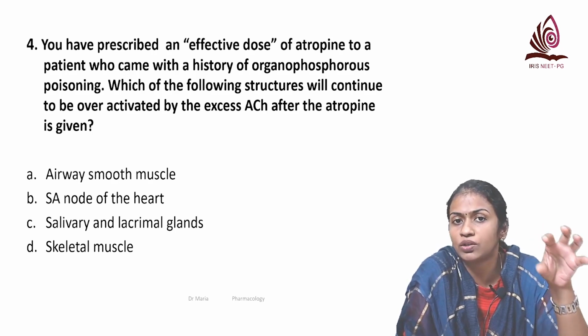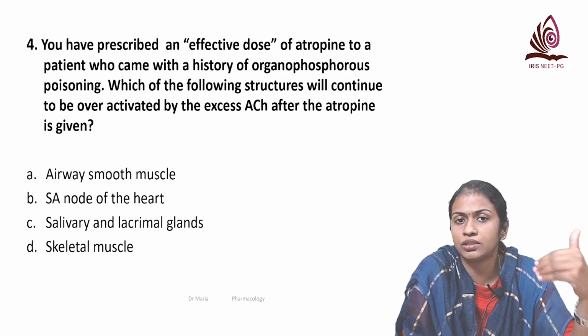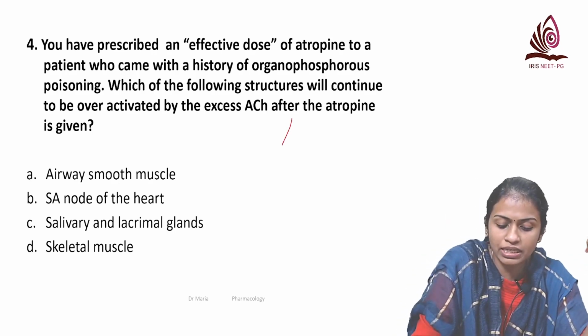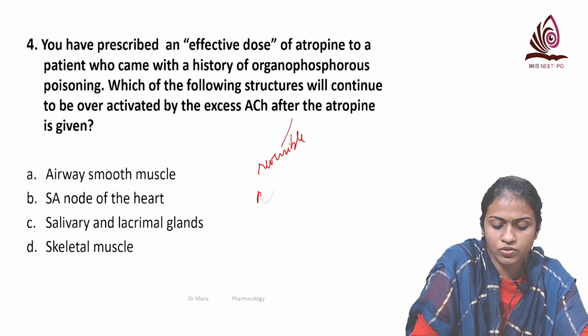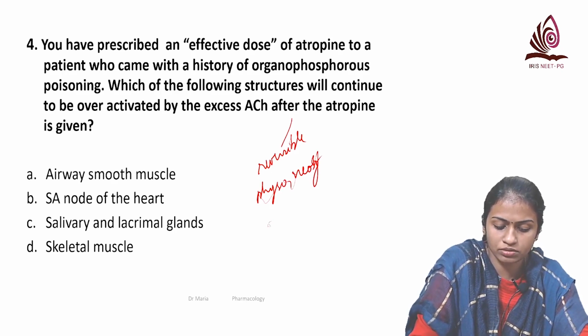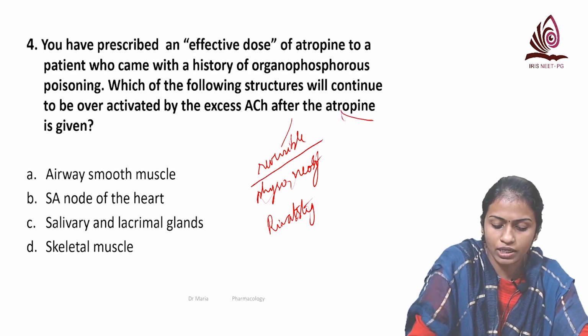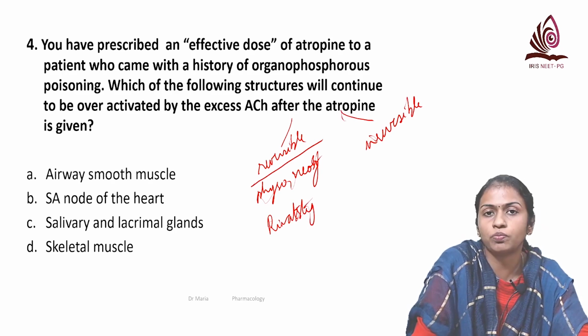You know that anticholinesterases are divided into reversible and irreversible. The reversible agents are what we have seen now: physostigmine, neostigmine, pyridostigmine, rivastigmine, all are reversible agents.